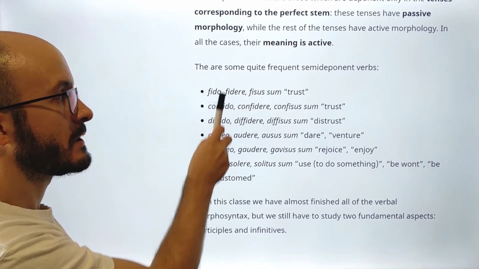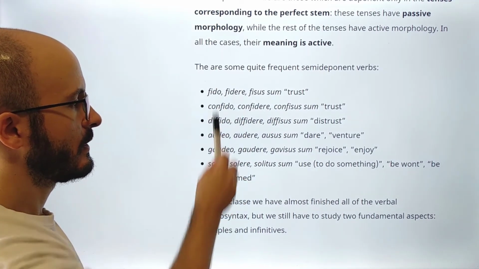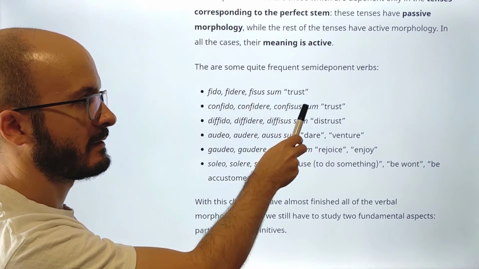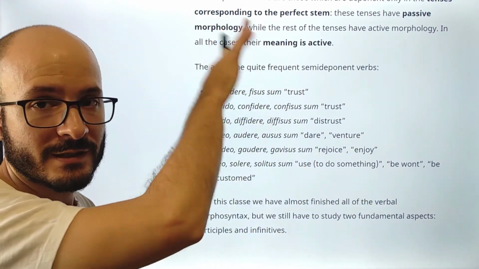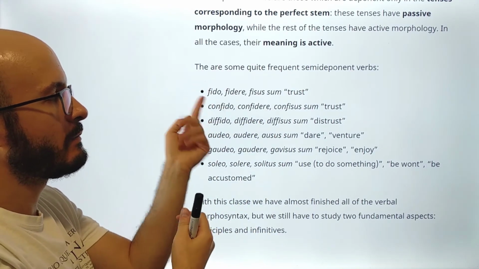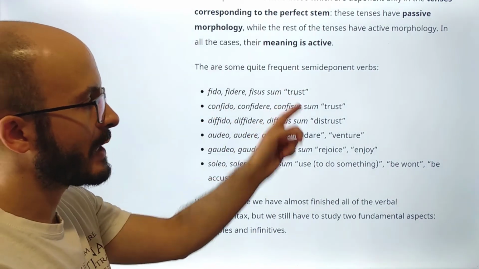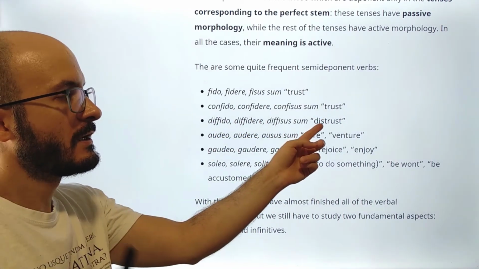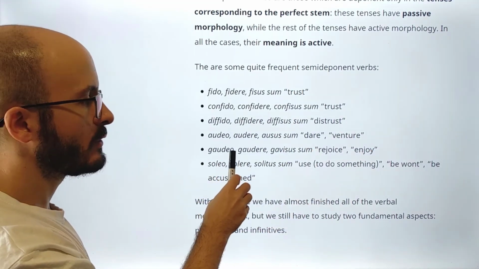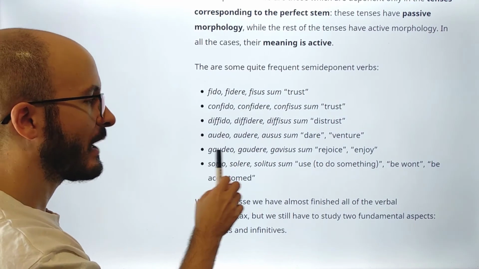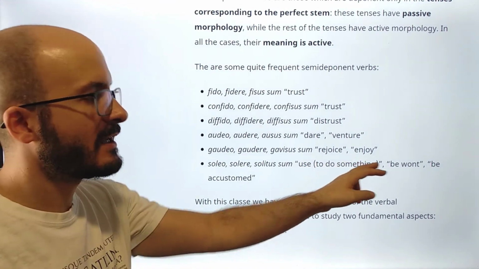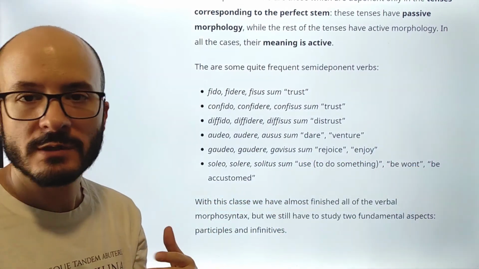Fido, so you see that this looks active, okay? Everything here looks active, but then the last form, fisus sum, it looks passive, but the meaning is always active, okay? So fido, confido, you see that it is pretty much the same verb, but with a prefix. So trust, trust, diffido, of course, distrust, audeo, dare, venture, gaudeo, similar but different, okay? So gaudeo, rejoice, enjoy, and soleo, used to do something, be wont, be accustomed to something, etc., etc.